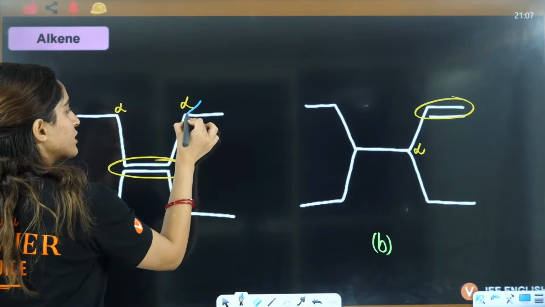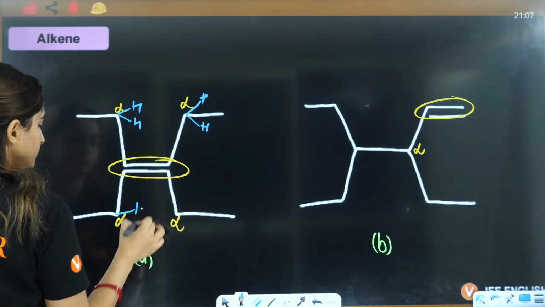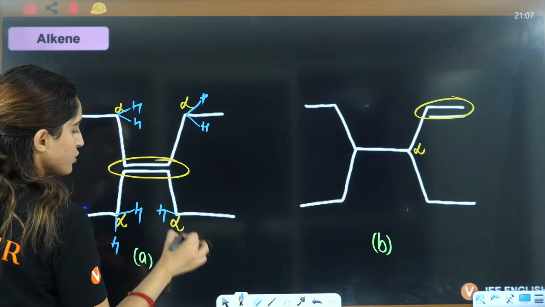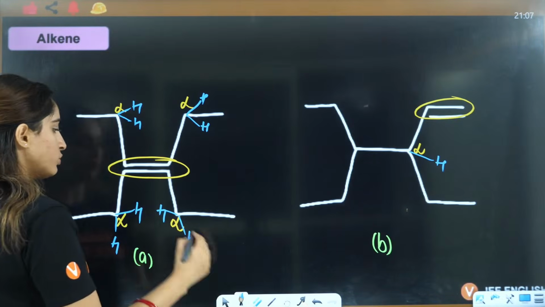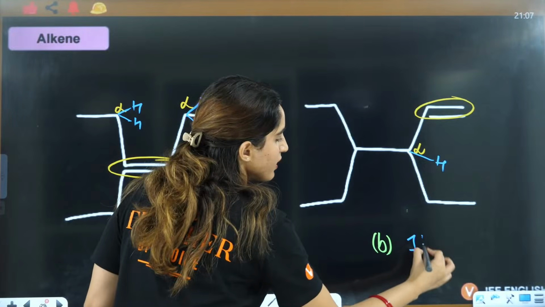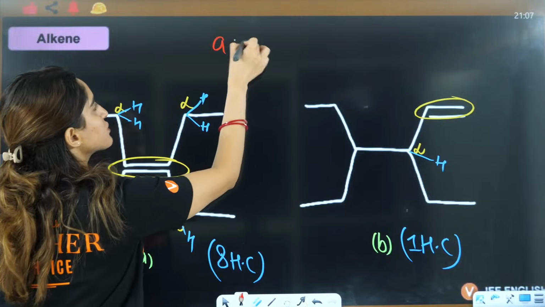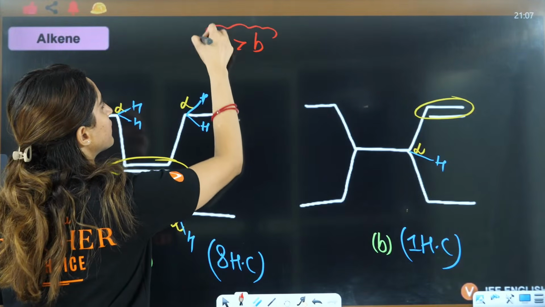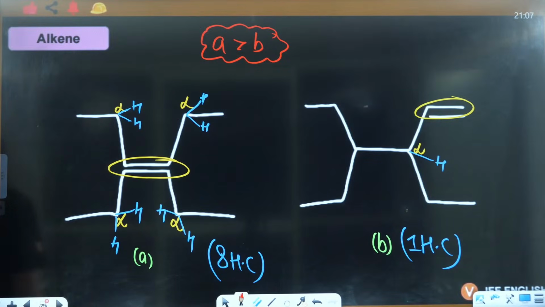So, to complete the tetravalency, 2 hydrogen, 2 hydrogen. Here we need 1 hydrogen. So, it will do 8 hyperconjugating structures. Here you will have 1 hyperconjugating structure. So, definitely A is more stable as compared to B. Okay? Okay, yes everybody. Definitely A is more stable.